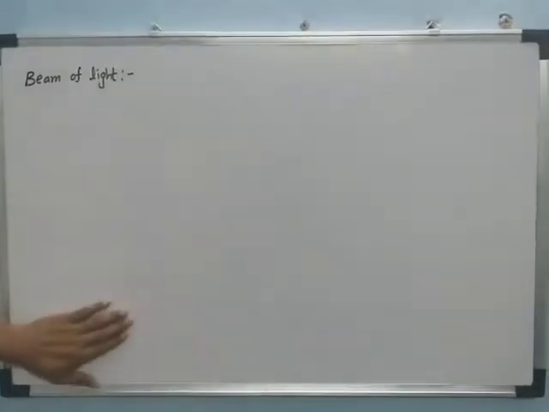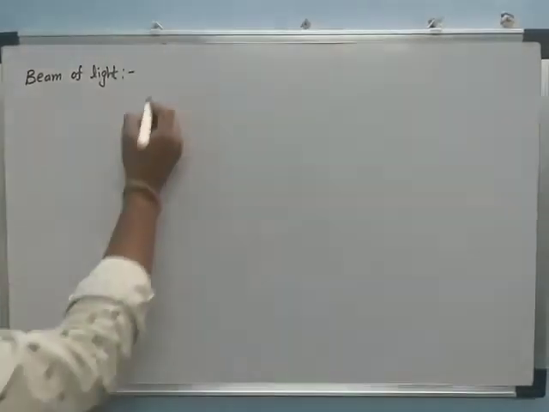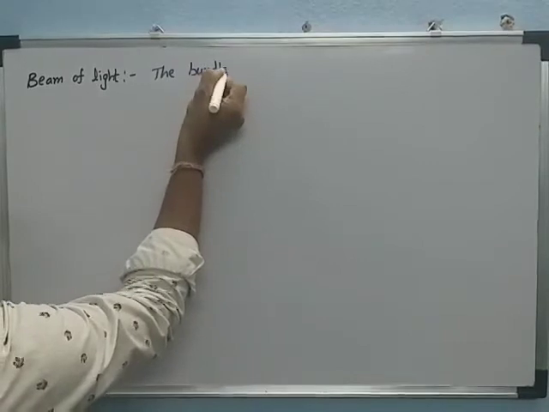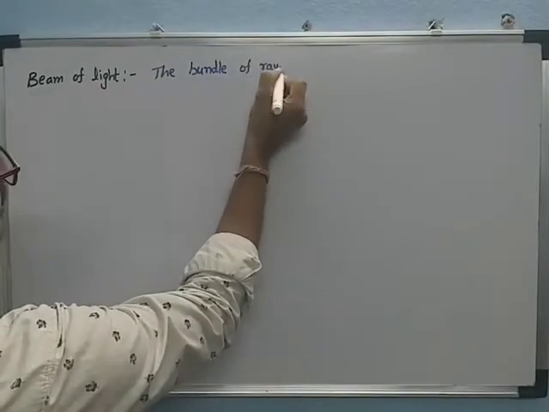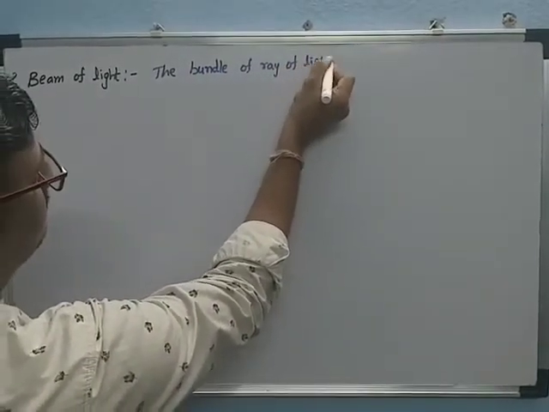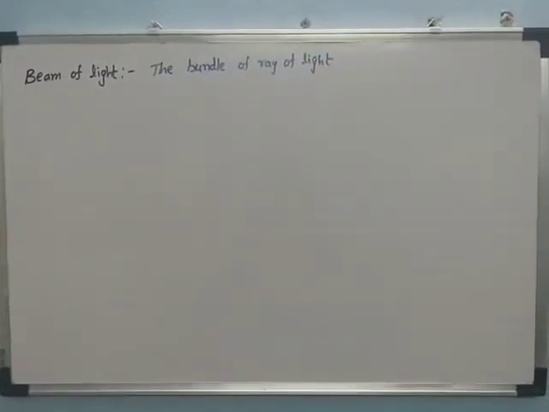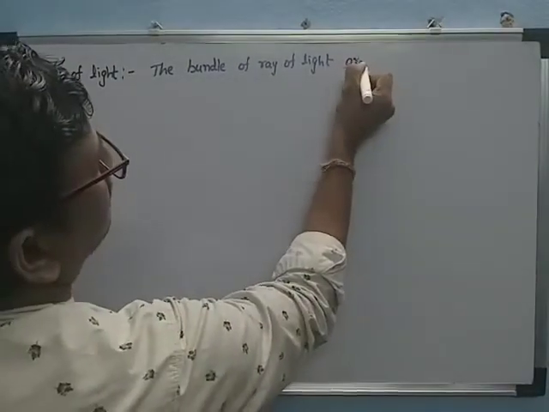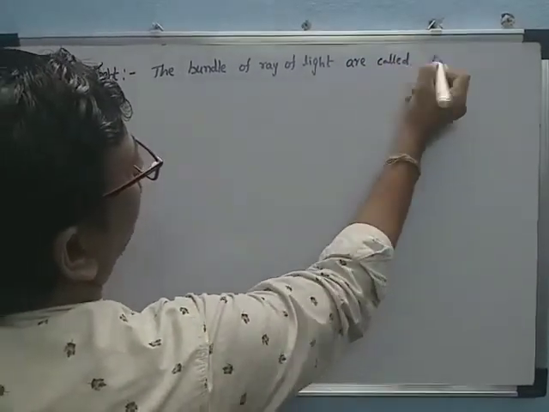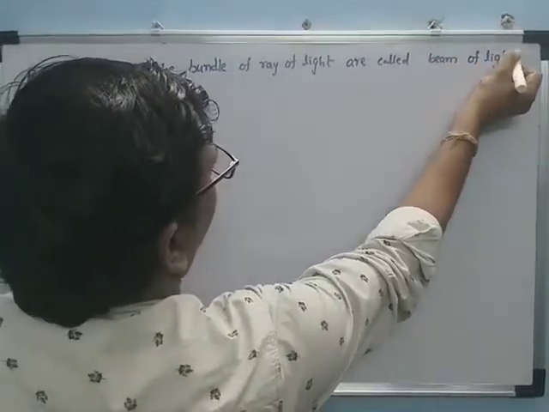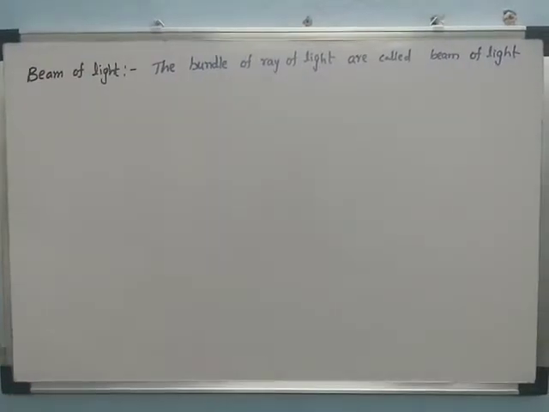Next we discuss the beam of light. A bundle of rays of light is called a beam of light. The bundle means a number of lights.